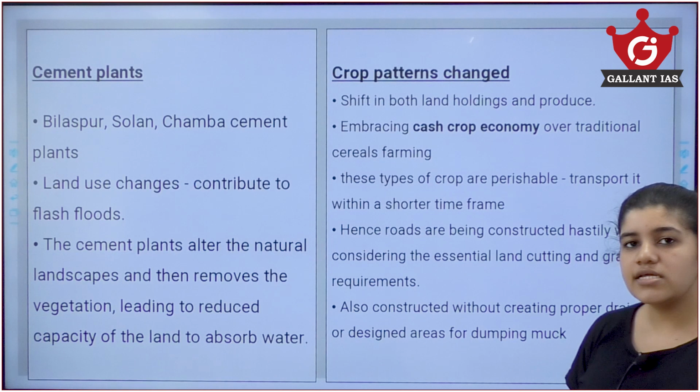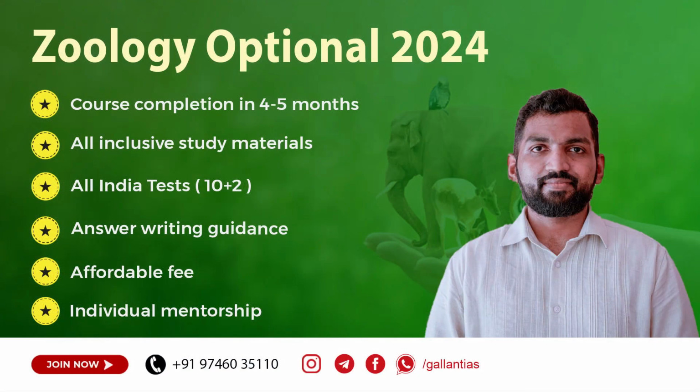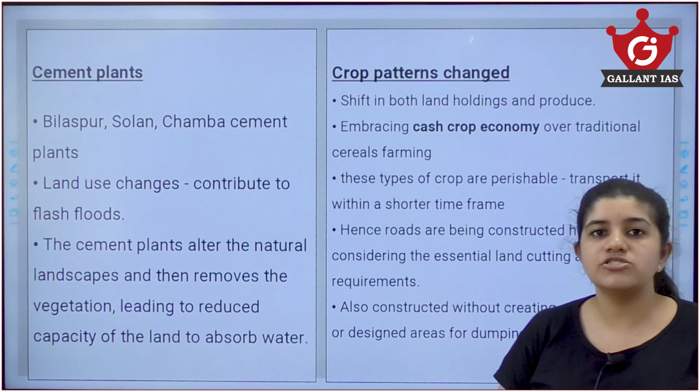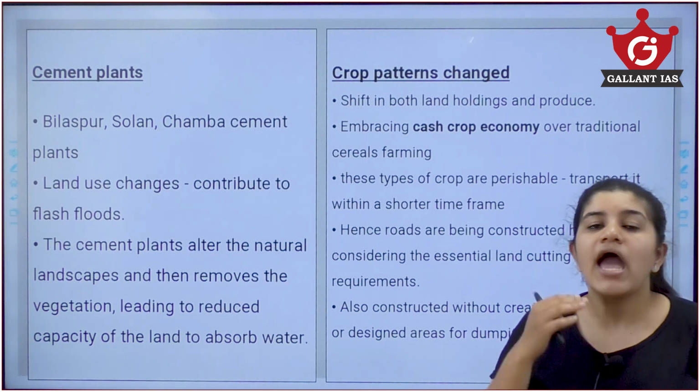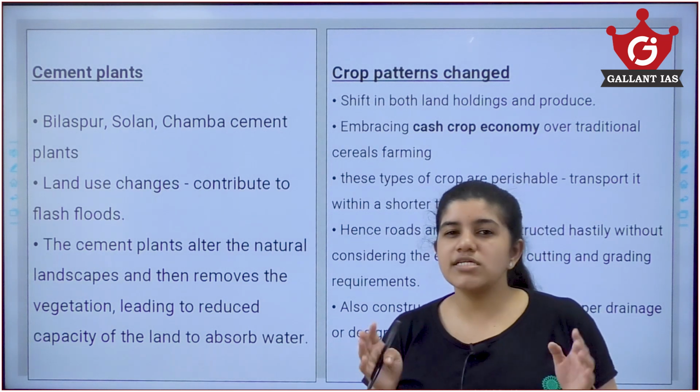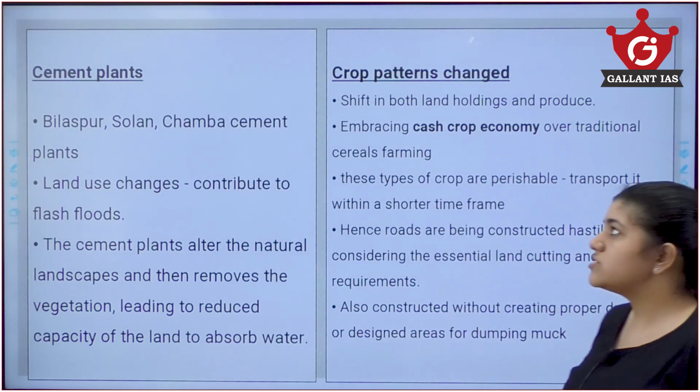Now to counter this, we need a new type of planning method which is an alternative, can withstand climate change, and also give the people compensation for whatever loss they have incurred. So these are some of the solutions that the author mentions in this article.